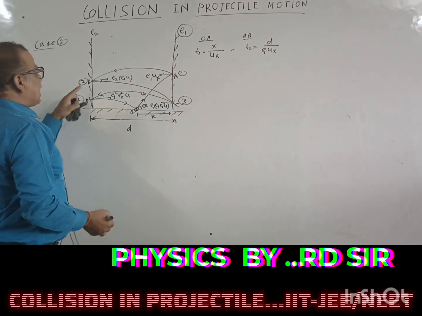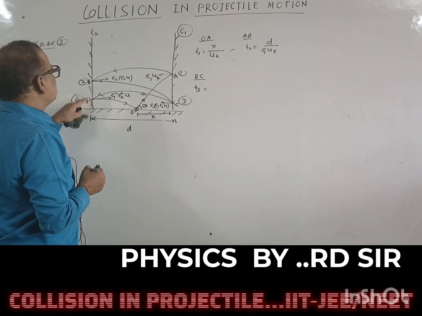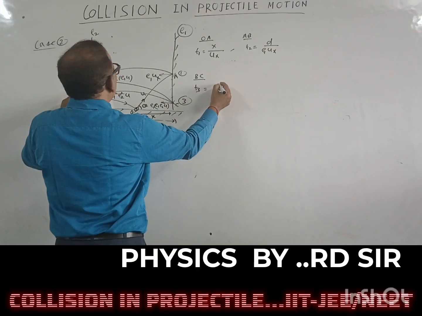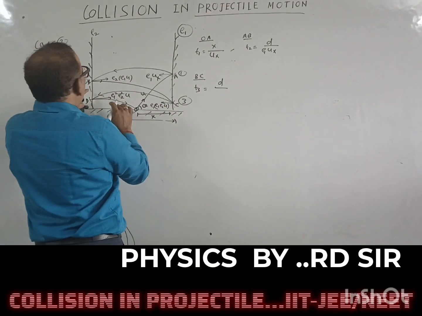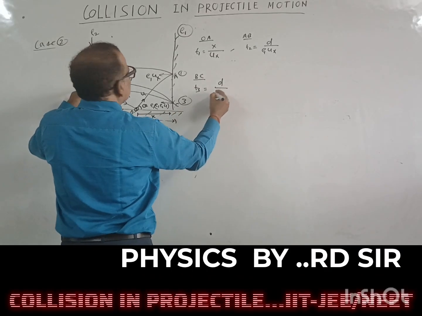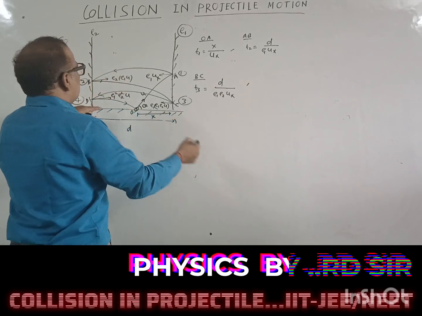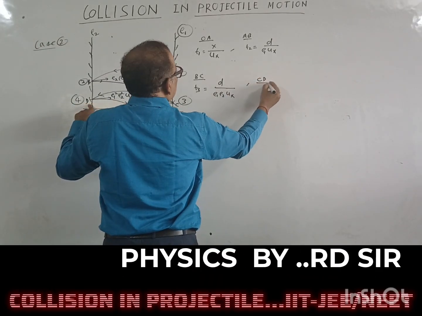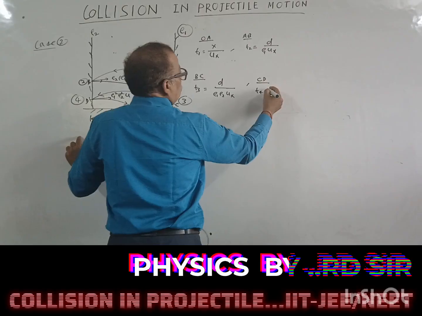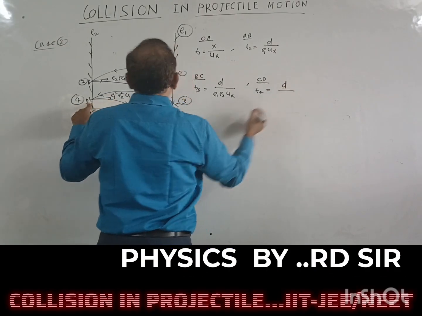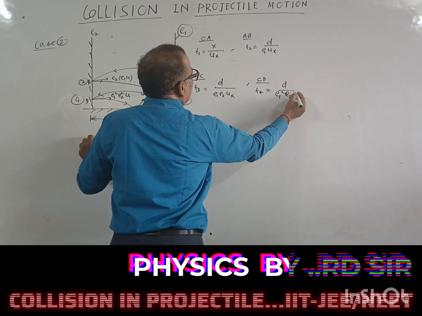Time from B to C is T3. It will travel d distance again, and the horizontal velocity after the second collision is E1 E2 ux, so T3 is d upon E1 E2 ux. Similarly, the time from C to D is T4, which is d upon E1 square E2 ux.